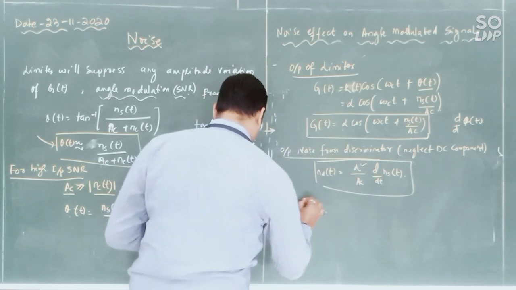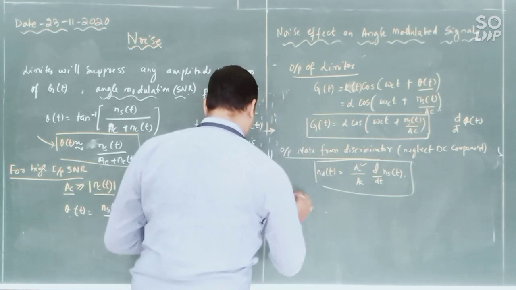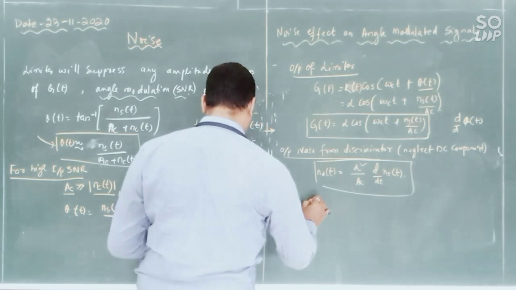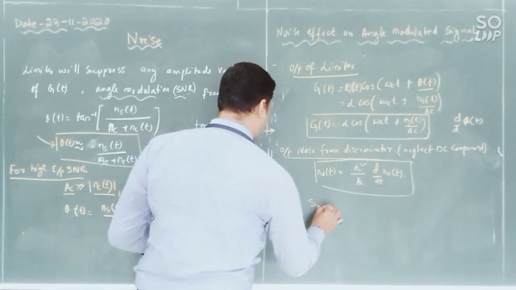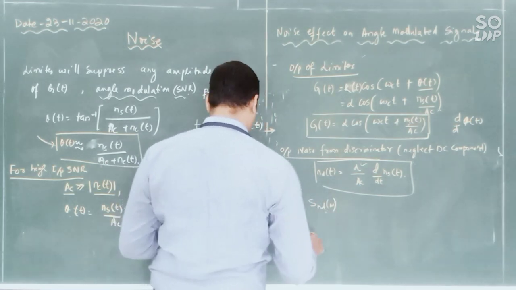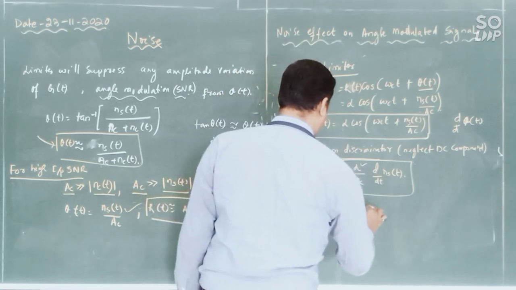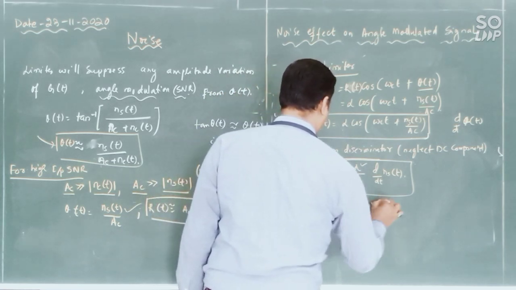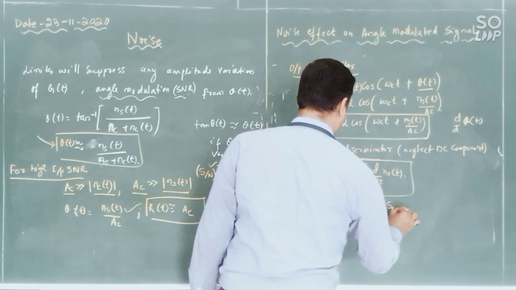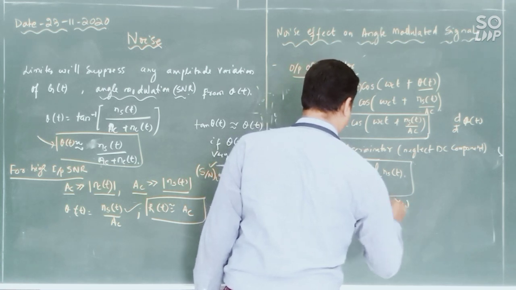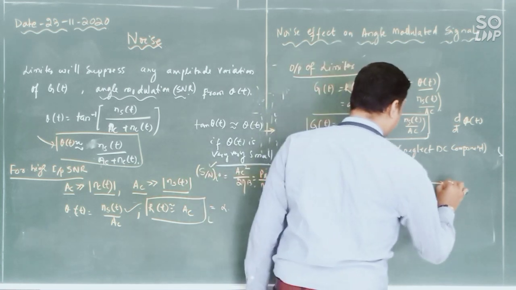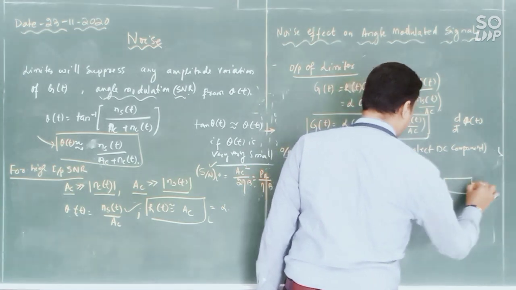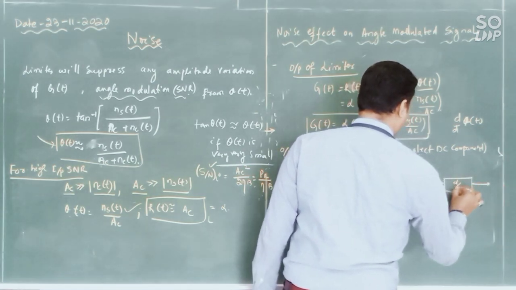You can write this in terms of power spectral density: omega equals h of omega whole square SNS of omega. That means this is a system which is a derivative.